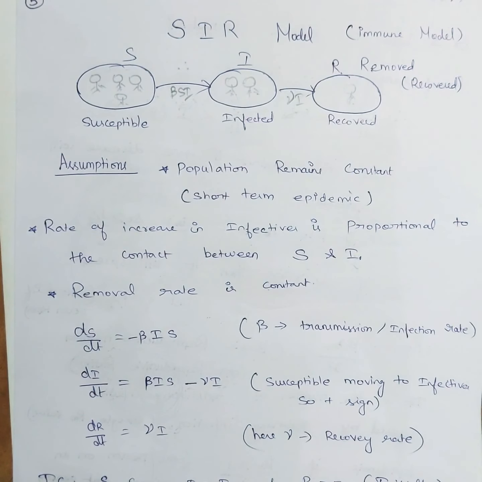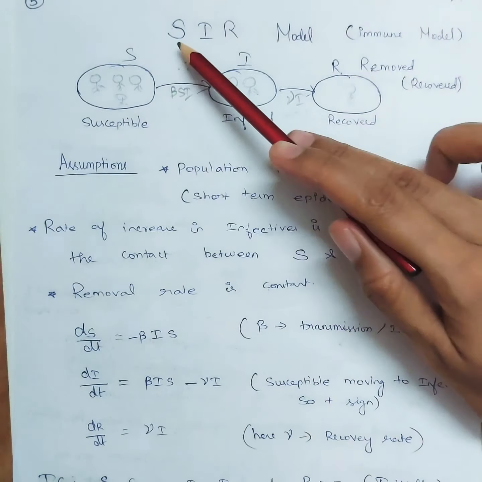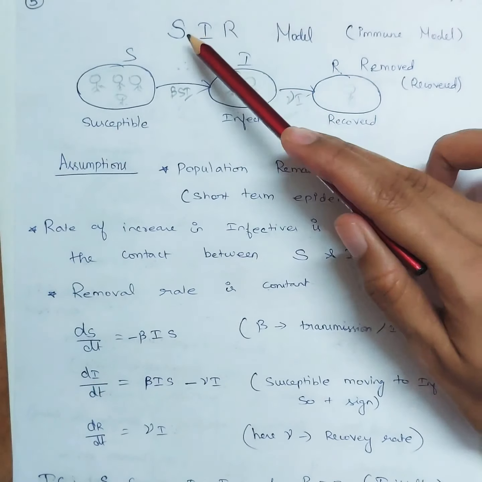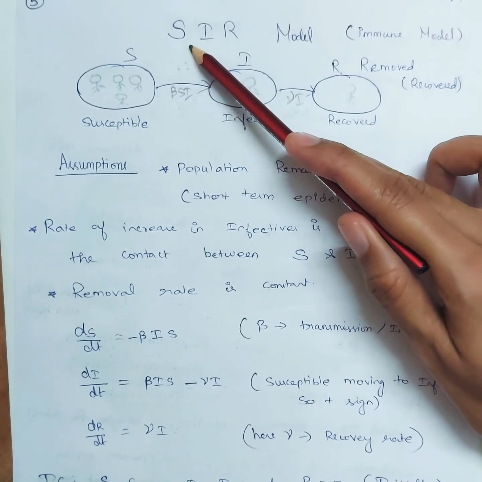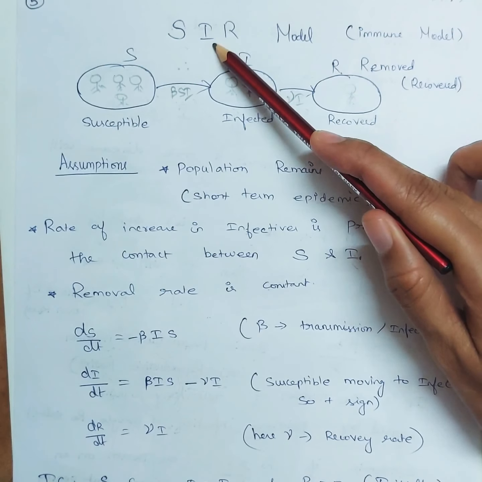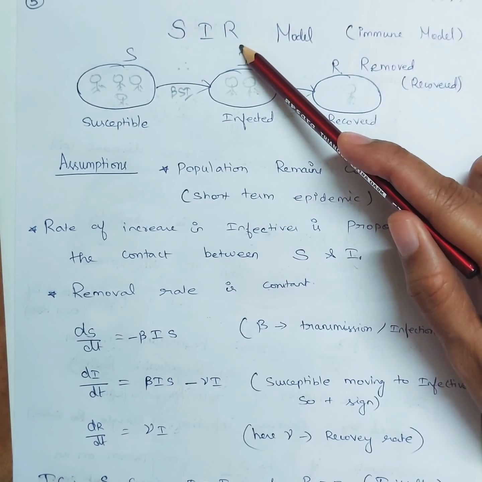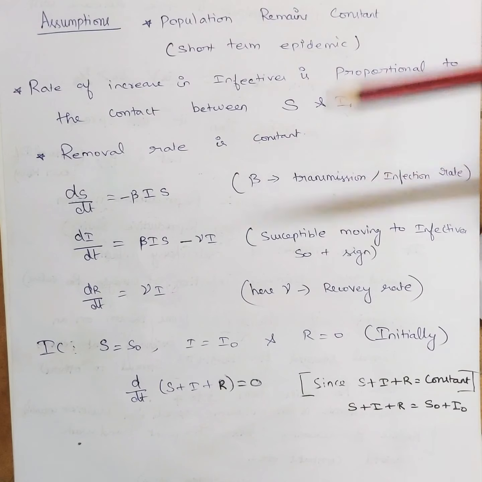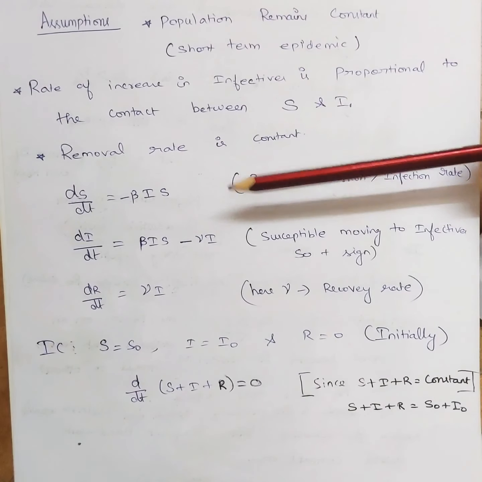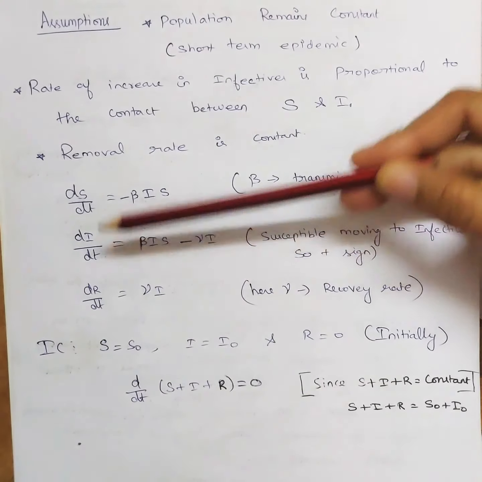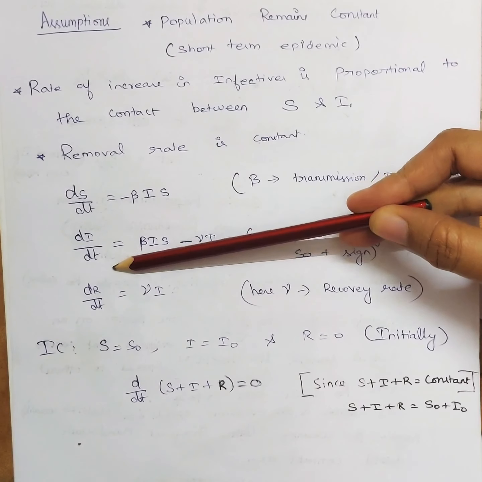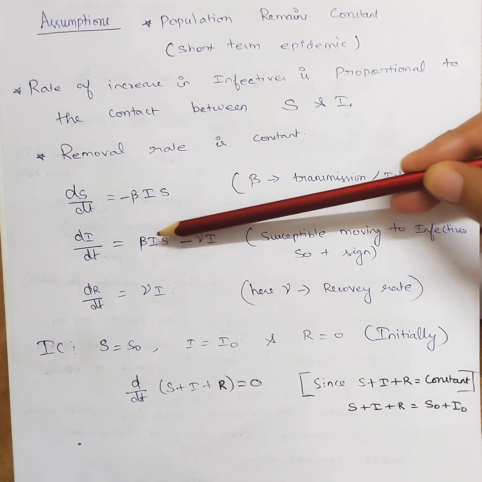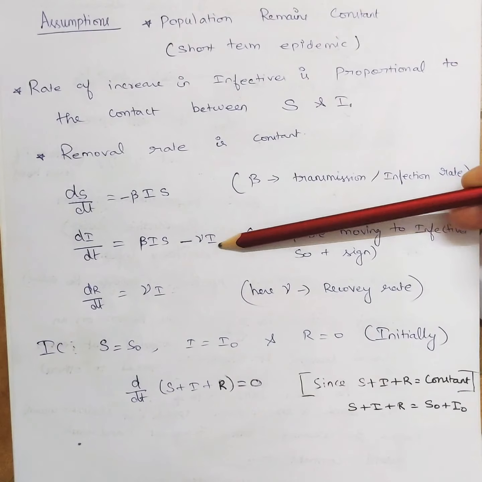Now, we'll get three differential equations because we have S, I, R. Change of S with respect to T, change of I with respect to T, and change of R with respect to T. So now let's study in detail about these three. So first I will talk about dI/dt. dI/dt is nothing but beta I S minus gamma I.